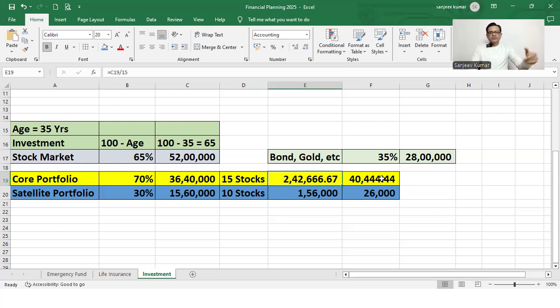If you are starting from January onwards, you put 40,444 rupees in one stock, and you can buy total 15 stocks in January, again in February, March, like that. You can put in 6 tranches. So your portfolio is going to complete in 6 months. And the same you can do with satellite portfolio, 26,000 for one tranche, and invest in 10 companies in January, again February, March, like that.